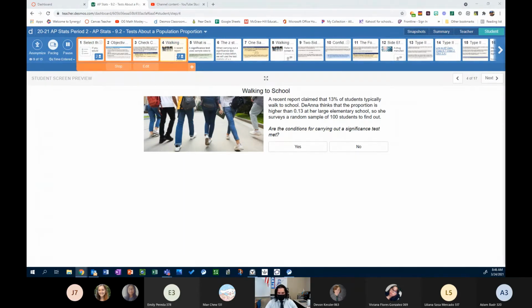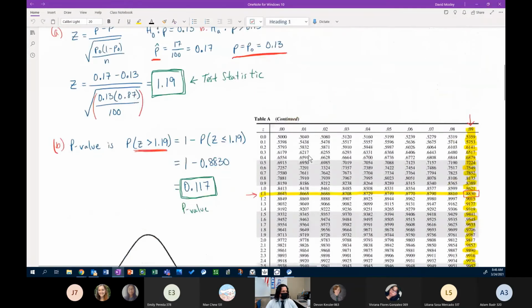You see that you guys are writing your explanations here. Most of what I see so far looks really good. Everyone who has made a choice here, which we got 6 out of 9 of you who made a choice between yes or no, and it is correct, yes. The conditions for carrying out a significance test have been met. All right, and then let's look at why.